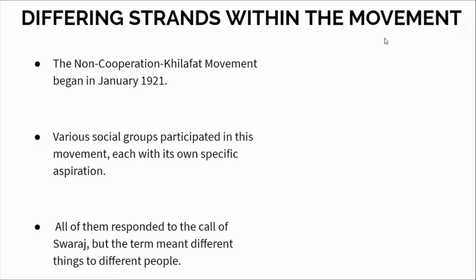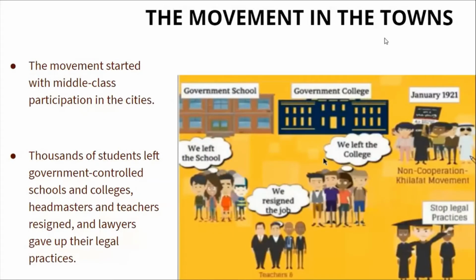In January 1921, this non-cooperation movement was successfully started. Various people of our country started participating in the movement. First, the movement in the towns: how did the non-cooperation movement respond in the towns? This movement started with the participation of the middle class people.